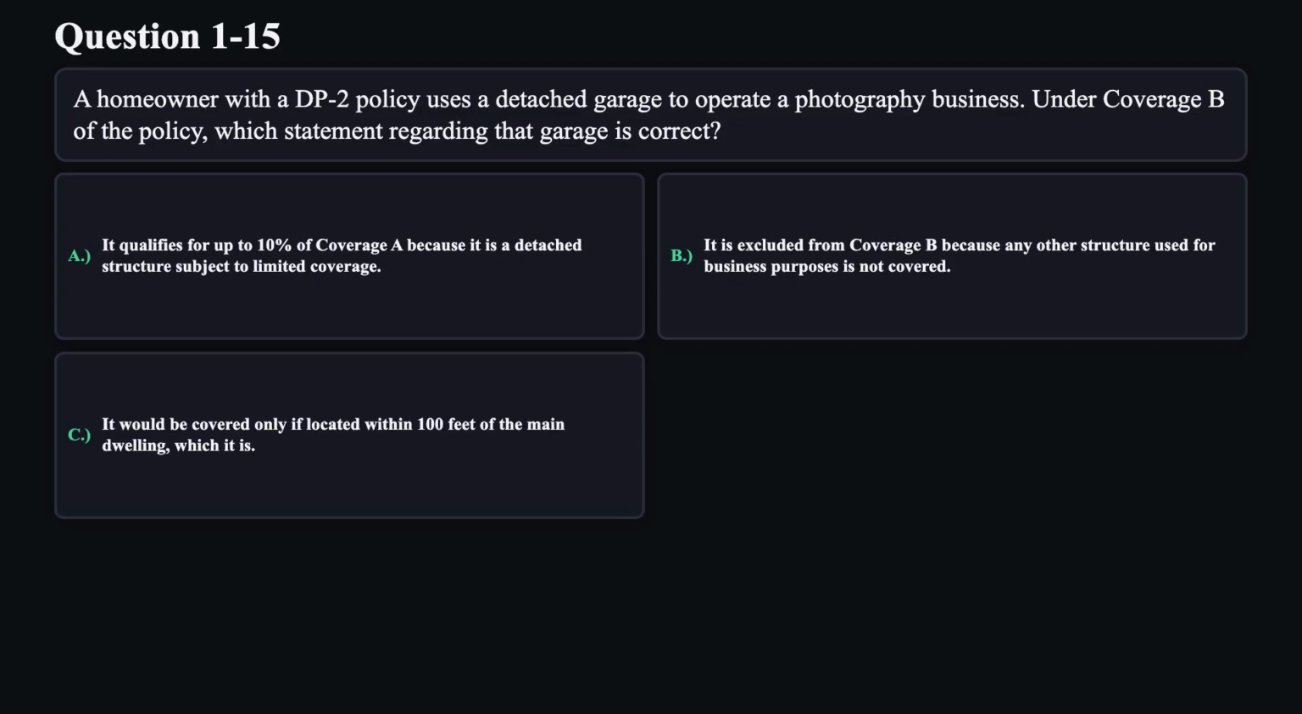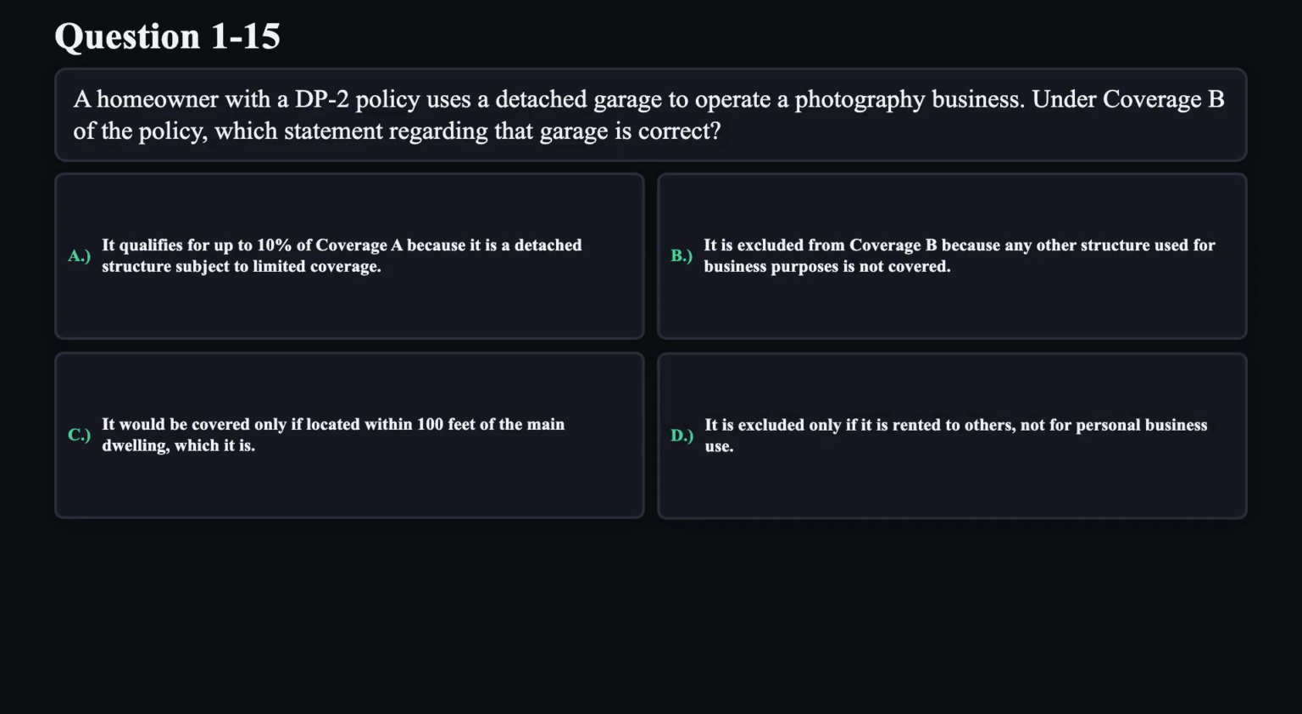C. It would be covered only if located within 100 feet of the main dwelling, which it is. D. It is excluded only if it is rented to others, not for personal business use.